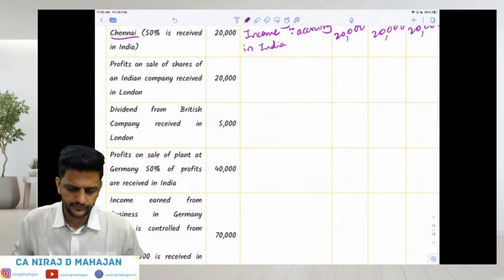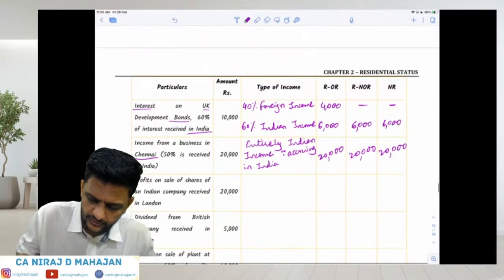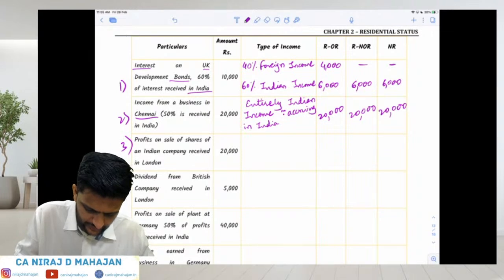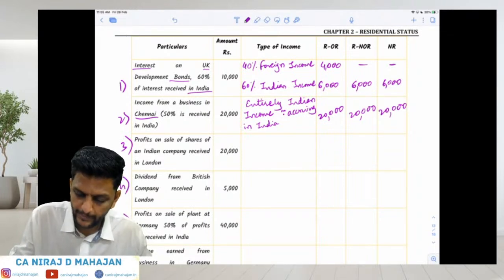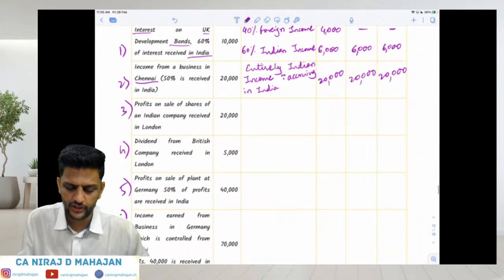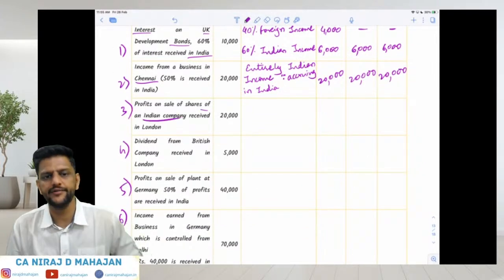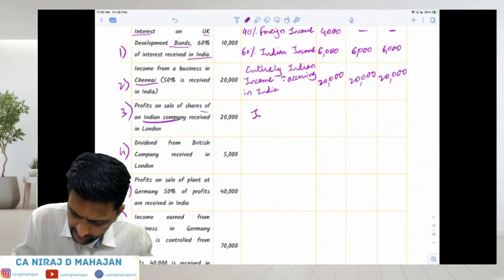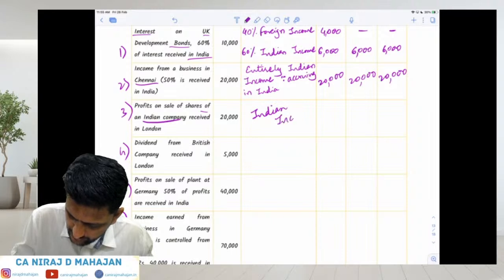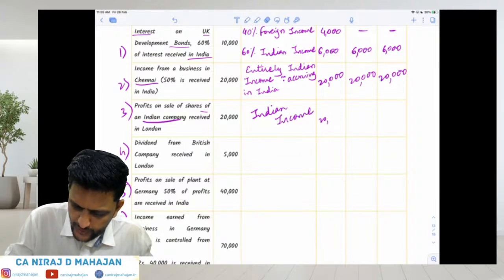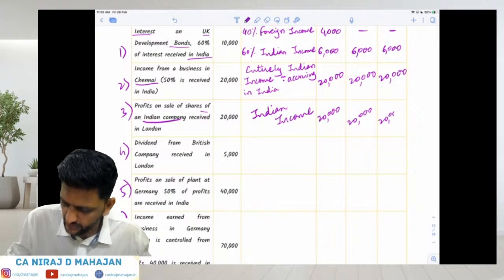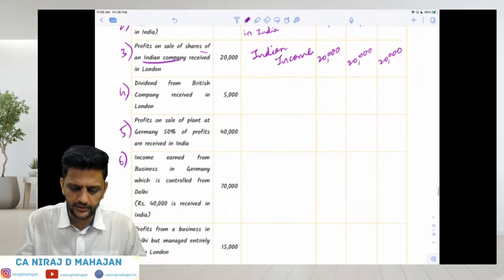Next one. I'll give you numbers for your reference: 1, 2, 3, 4, 5, 6, 7. Third one. Profit on sale of shares of Indian company but received in London. Again, Indian income. I'm writing in short, okay? Now, Indian income. How much? Same figure, no? 20, 20, 20. Correct?